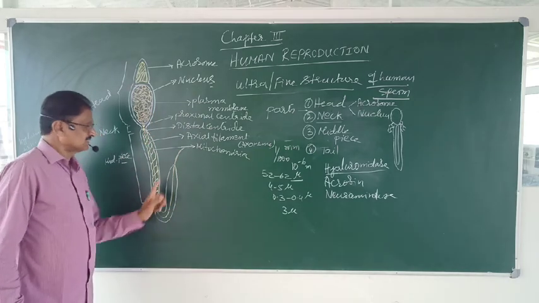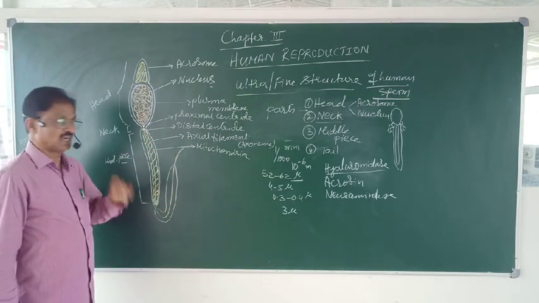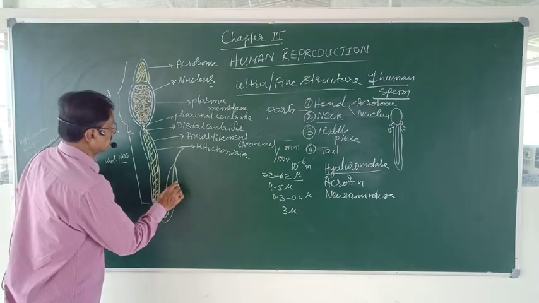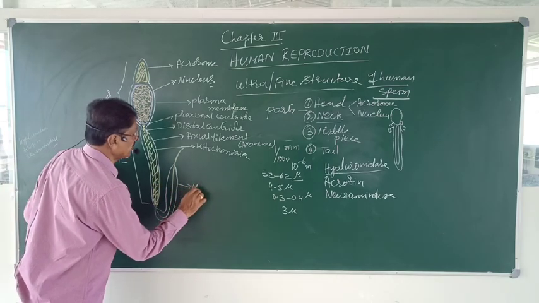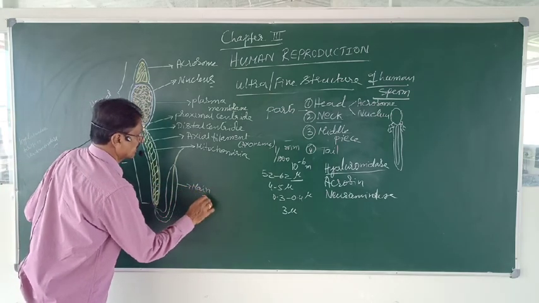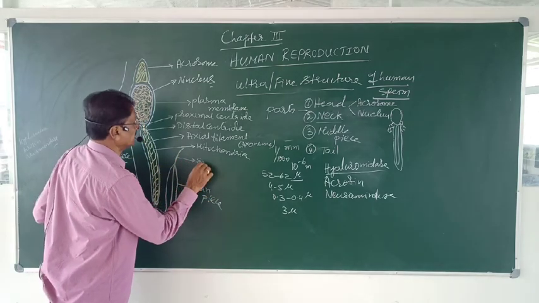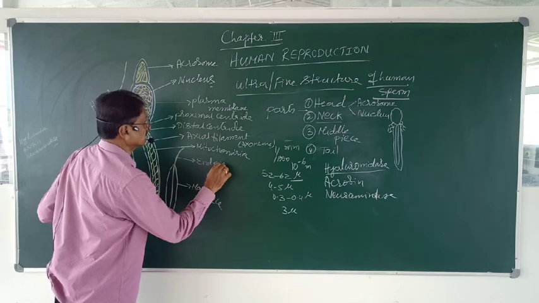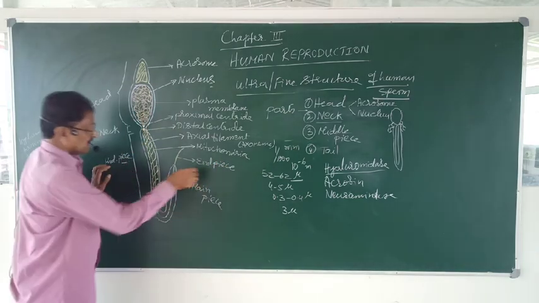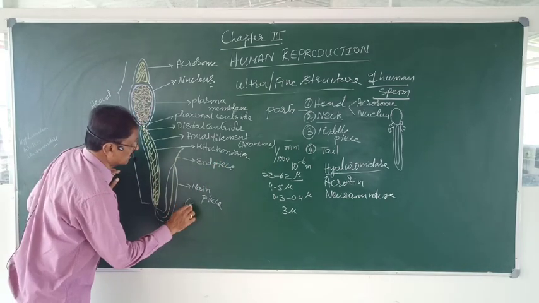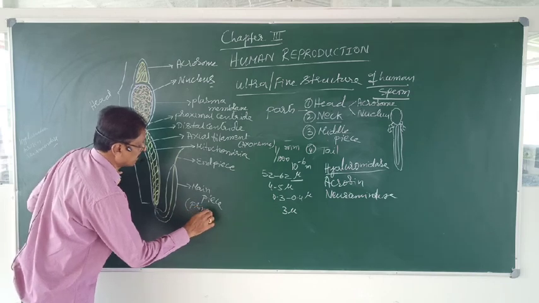The tail consists of two parts. One is the main piece, and the other one is the end piece. The main piece is even called the principal piece.